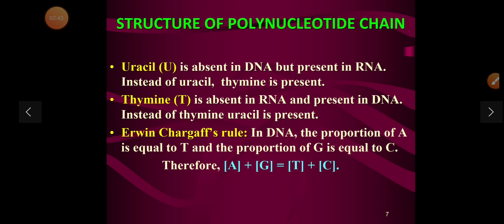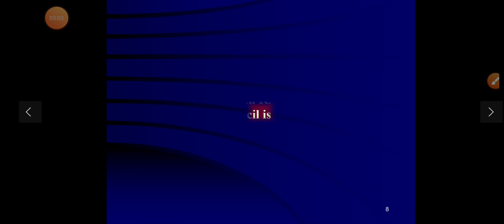Chargaff's law states that in DNA the proportion of adenine is equal to thymine and the proportion of guanine is equal to cytosine. Therefore, A plus G is equal to T plus C, that is adenine plus guanine is equal to thymine plus cytosine.